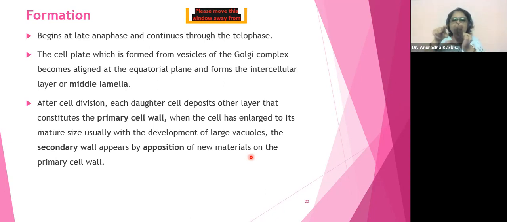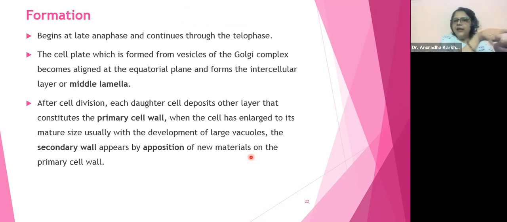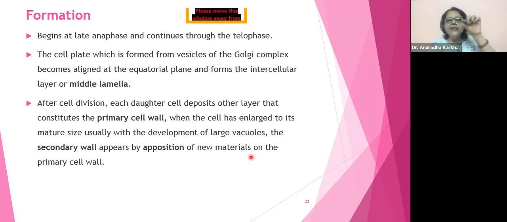So two will come to the center, next two will join them, next two will join them, and so from the center to the periphery a long garland will form. A long garland will form. Garland of what? A garland of Golgi vesicles will form. Is the point understood? The vesicles that the Golgi made by putting calcium pectate or magnesium pectate will form a chain. They'll form a long chain. Okay, right? Now what will happen next?